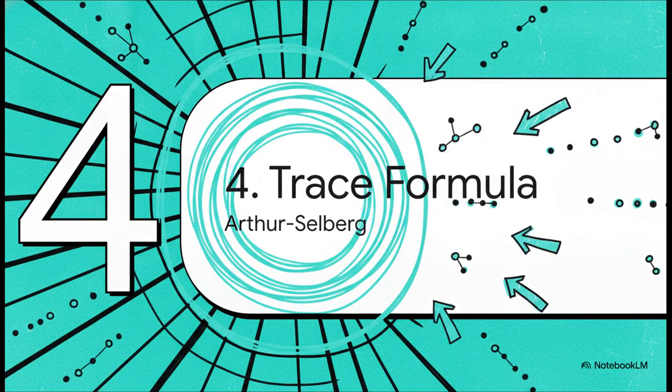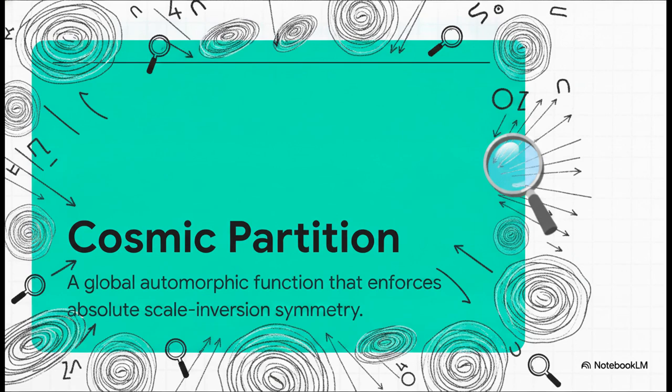Now let's zoom out for Part 4, the Selberg Trace Formula. Having successfully erased the trace locally, we need to look at our global analytic lens to see the bigger picture. And this brings us to a massive structural concept, the Universal Cosmic Partition Function. Now, this isn't just a simple formula. It's a macro-level, global automorphic function that tracks the fundamental structural invariances of our entire mathematical universe. It actively enforces an absolute scale inversion symmetry across the whole Adel ring.